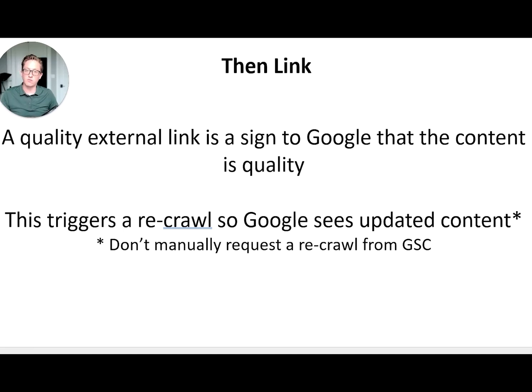And then, of course, we're always going to use external links. So we edit the content, we optimize the content, and then we're going to source one, maybe two quality external links that's a signal for Google to go ahead and recrawl that content. We don't want to manually request a recrawl from the Google Search Console. I know we can do that, but generally we try to avoid doing things that only an SEO would do, and only an SEO would manually ask for a URL to be recrawled.